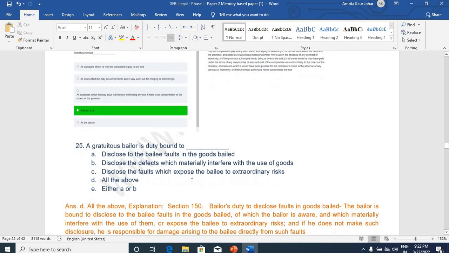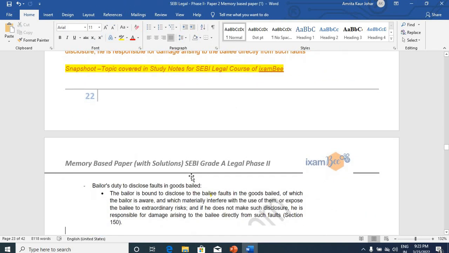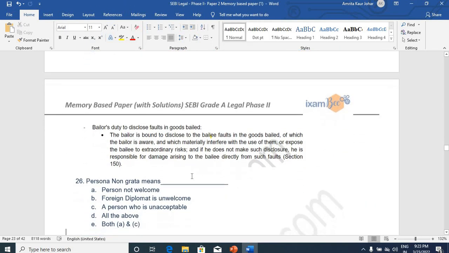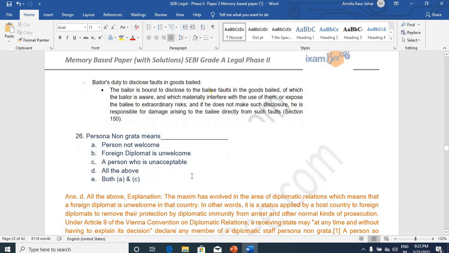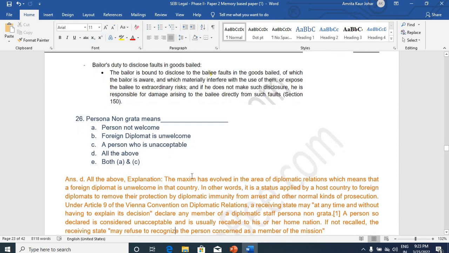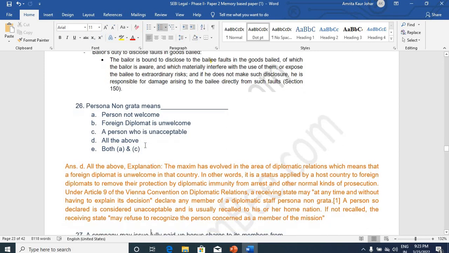Gratuitous bailer is also covered on that, and this similar topic was covered in study notes for SEBI legal course. Persona non grata means what? Again, all these three options will be correct because this somehow talks about the same thing.